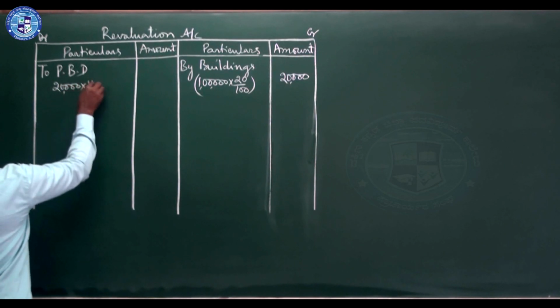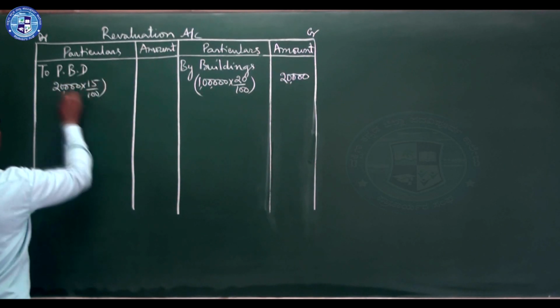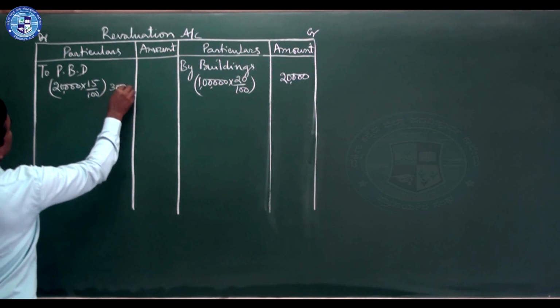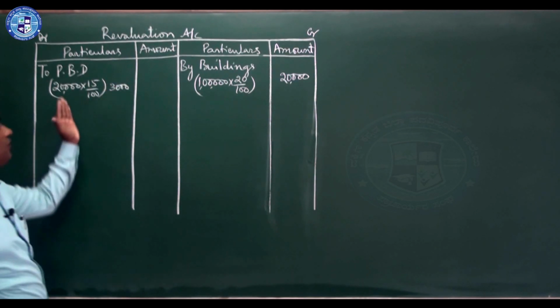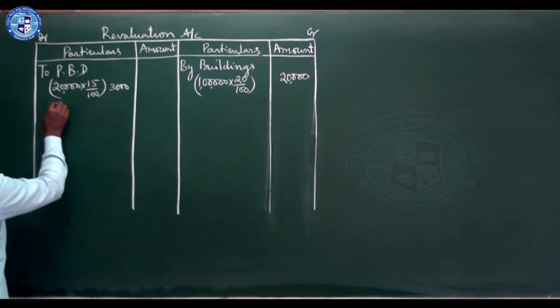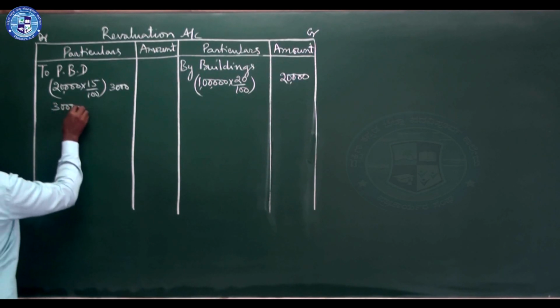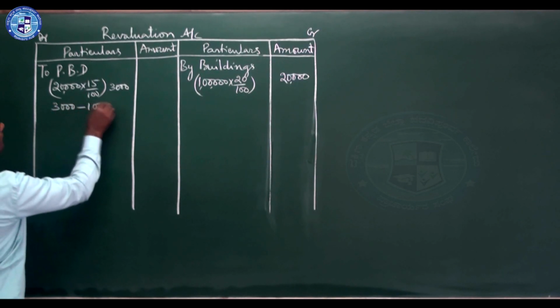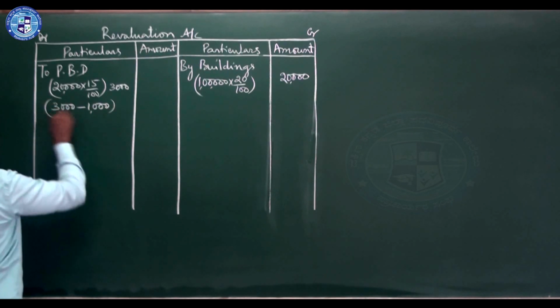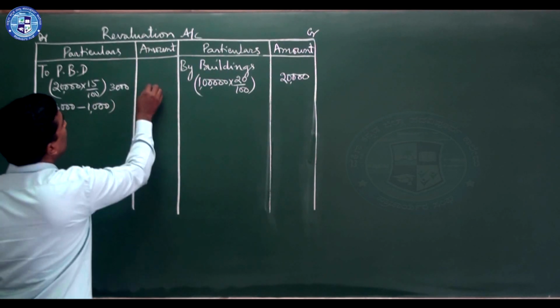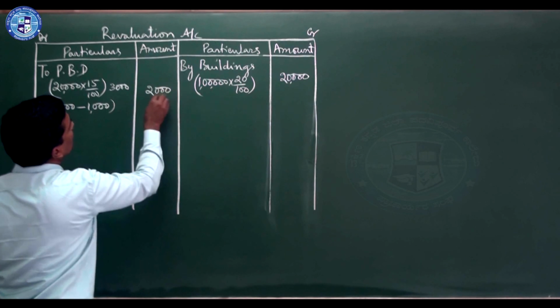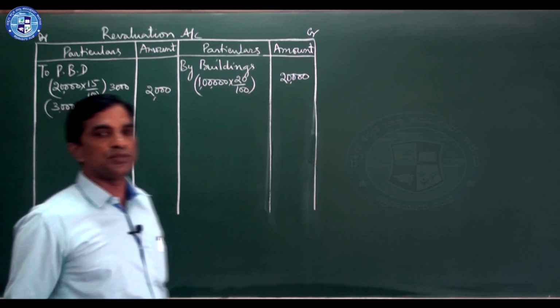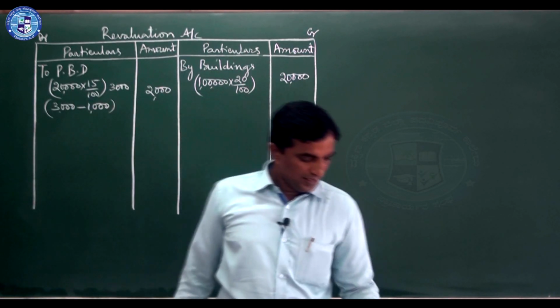20,000, 15%, that is 3,000. Now already 5% they adjusted, so write 3,000 minus 1,000, which is old. So increase only 2,000. Increase is only 2,000. Next you see,